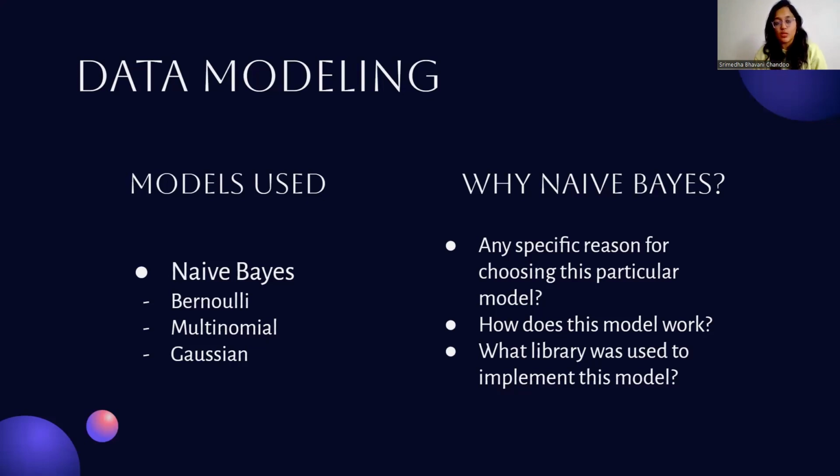How exactly does this model work? So when there is a target variable and there are multiple independent variables that affect the target variable, what this model does is it is going to divide all these independent variables into different classes, and we are going to calculate the probability of each independent class. And the class with the highest probability will be chosen to predict the values of the target variable, and based on that, we calculate the accuracy and everything. So this is just an overview of how the model works. I'm not going to go in depth over here because that might become irrelevant to the project. And we have been using the Python language throughout the project. And for this particular model implementation, we have used the scikit-learn library.